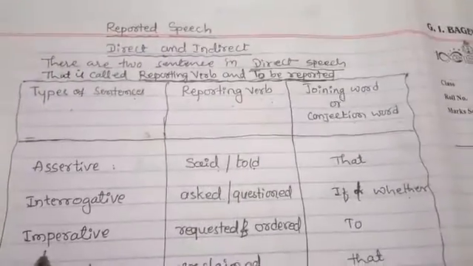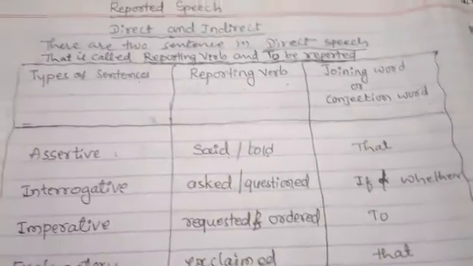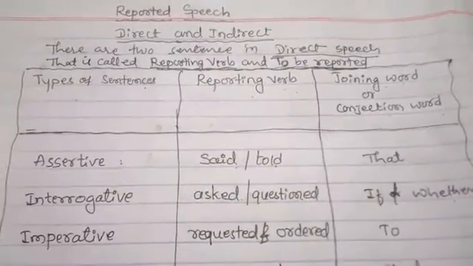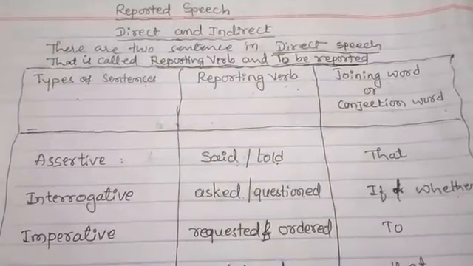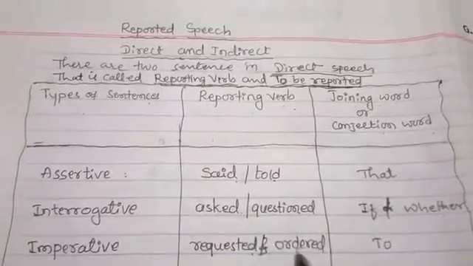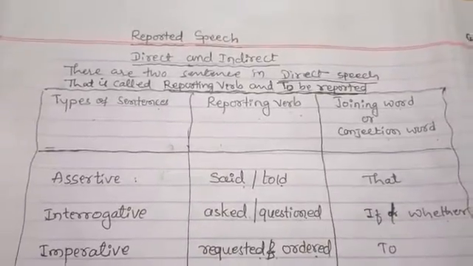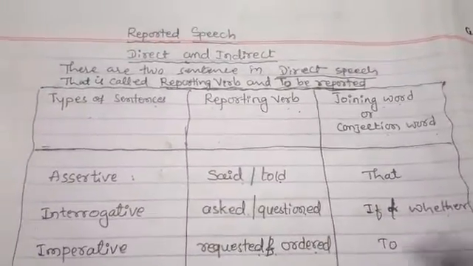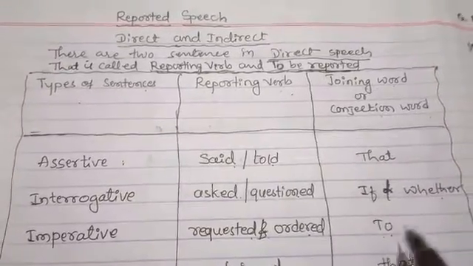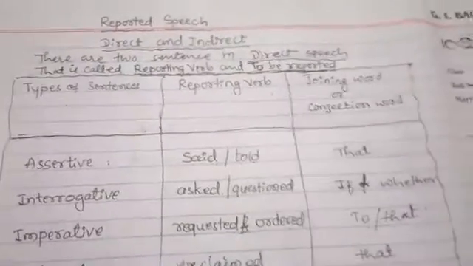See, next, the third one is imperative sentence. Imperative means an ordering or requesting tone. If that kind of sentence comes, then it is called imperative. So in the reporting verb, requested or ordered: a person requested another person, a person ordered. Then the joining conjunction word is to. Or that also you may use.